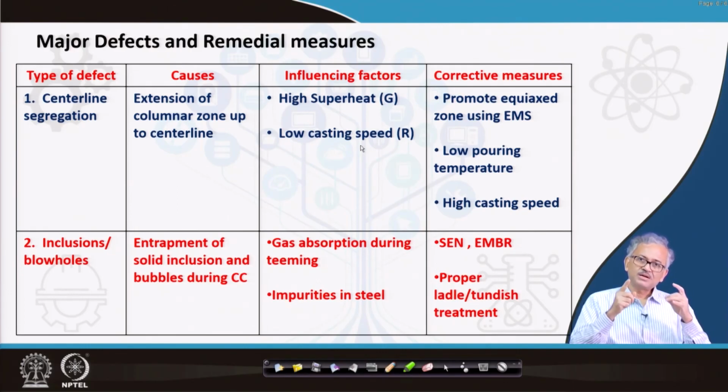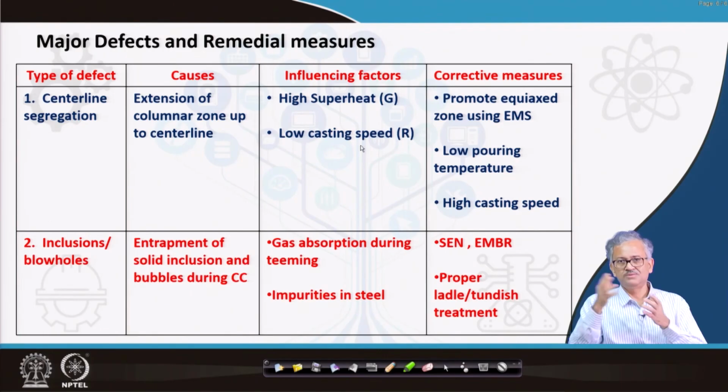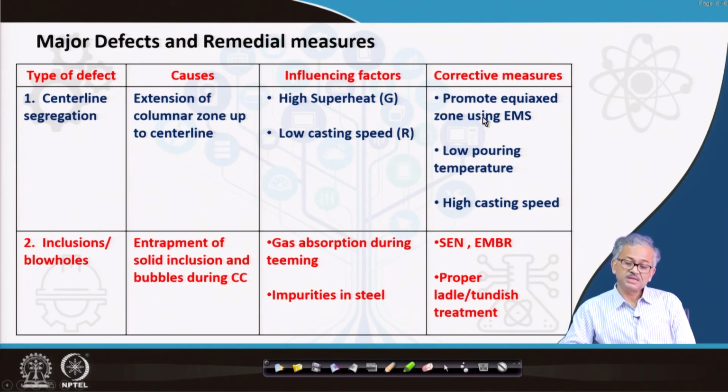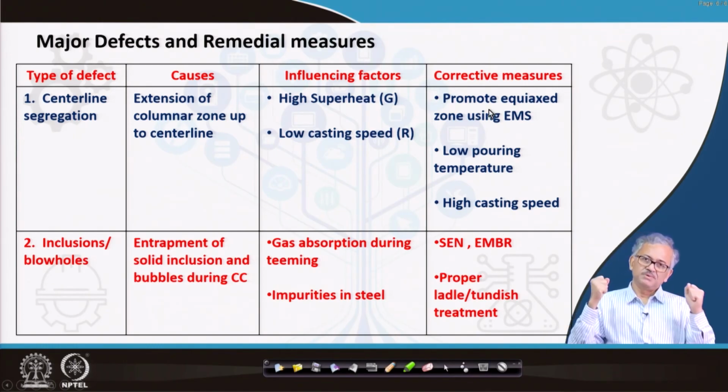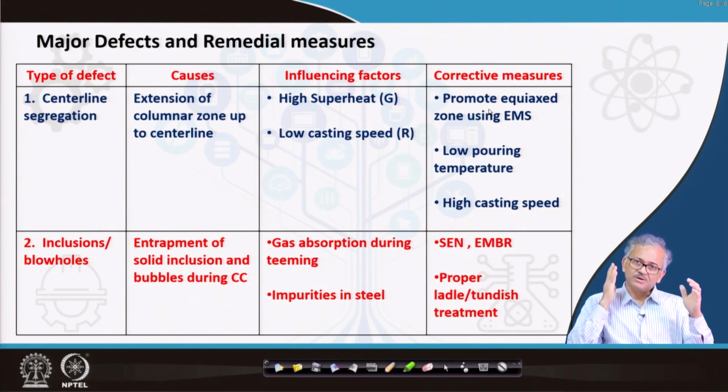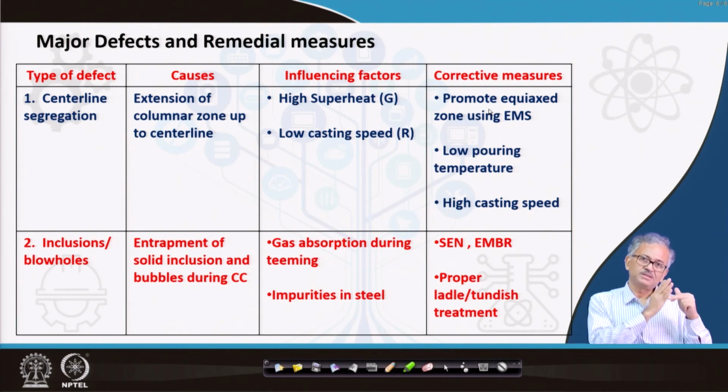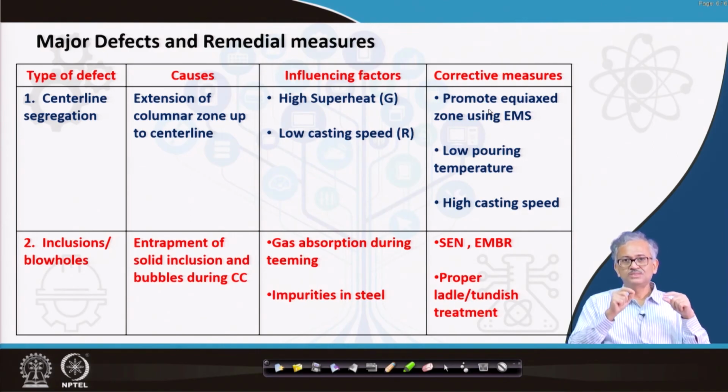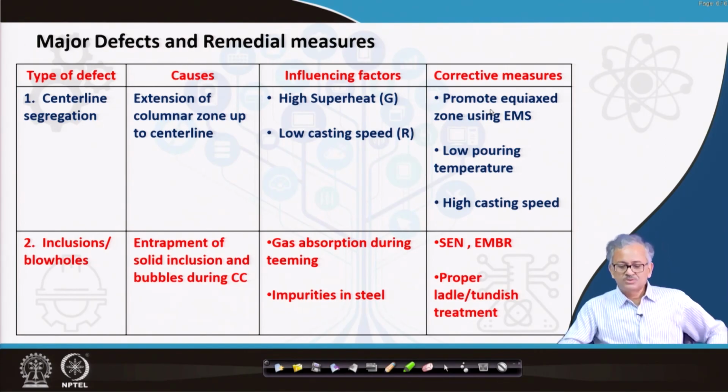So your central line macro segregation will be converted to micro interdendritic segregation. That can be easily eliminated during the annealing. So that's why low pouring temperature and high casting speed are used. And besides that, obviously EMS plays a very important role. If you have an EMS, it will break the dendrite tips, that is, the columnar grain tips, and these broken tips then act as heterogeneous nucleation sites for generating an equiaxed dendritic structure near the central region. That's why the EMS can help.